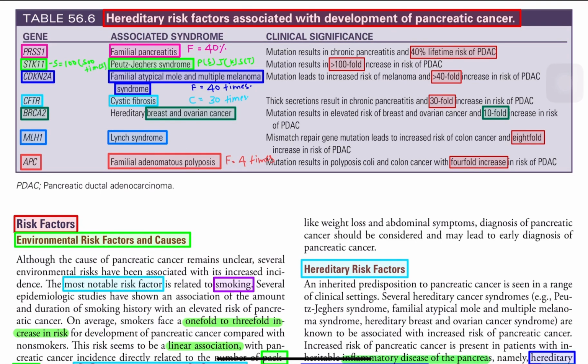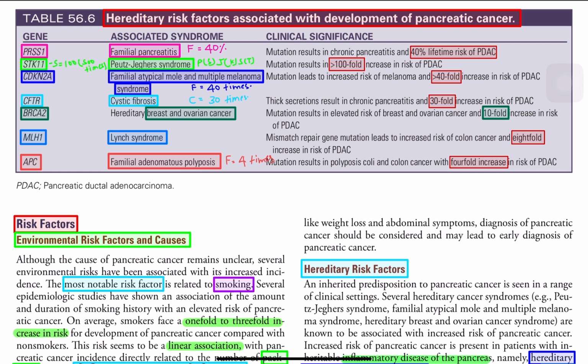The topic is risk factors associated with development of pancreatic cancer. There are environmental risk factors and hereditary risk factors. One table is given based on hereditary risk factors. We'll understand it in detail because most of the questions are framed from this topic.